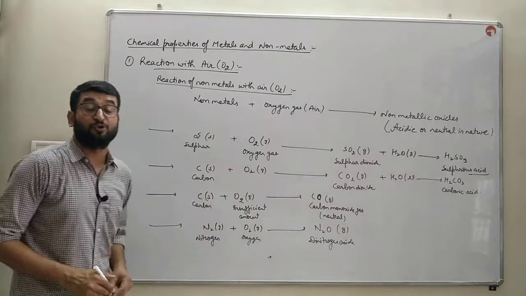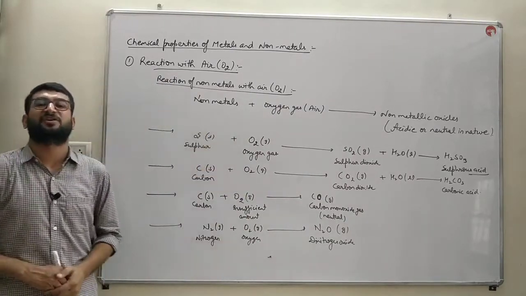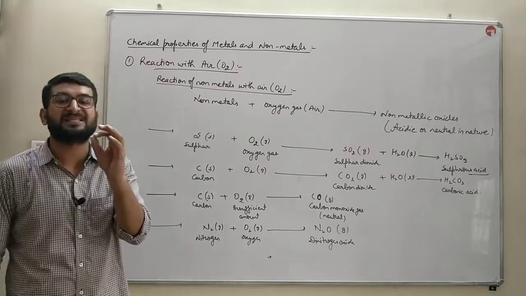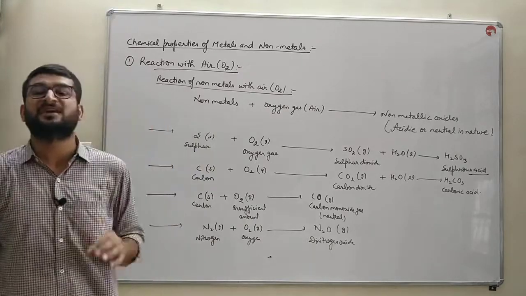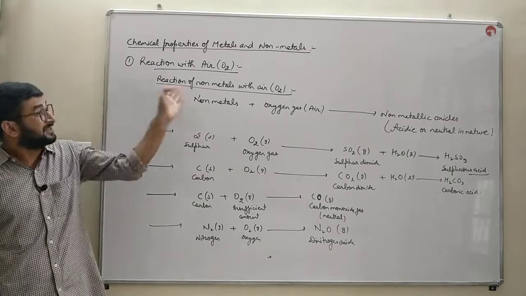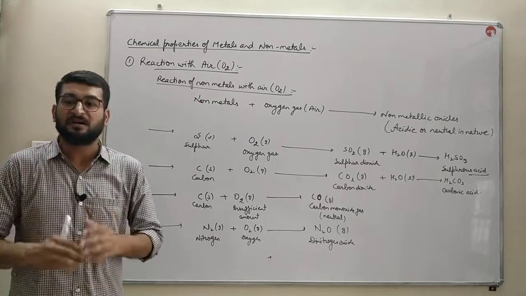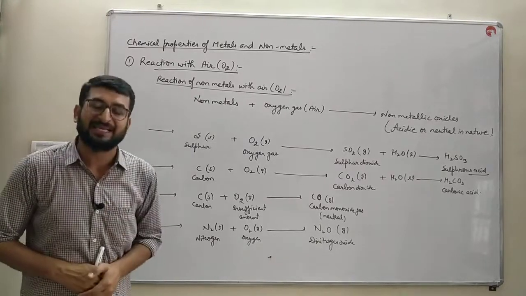This gas is also neutral in nature. So when non-metals react with oxygen gas or air, they will form non-metallic oxides which are either acidic or neutral in nature, whereas when metals react with oxygen, they will form metallic oxides which are basic in nature.